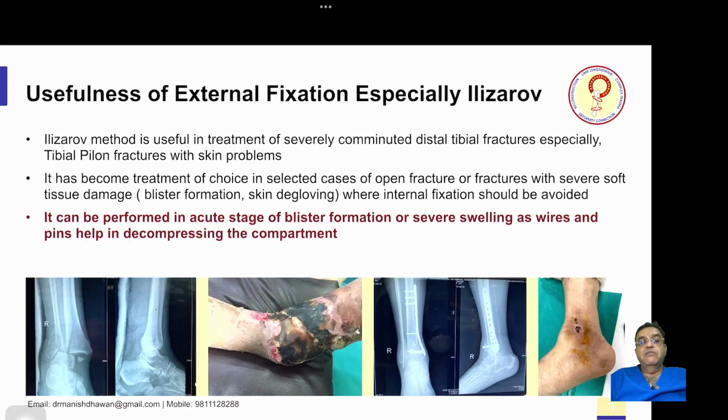It can be performed in acute stage of blister formation or severe swelling, as wires and pins help in decompressing the compartment. Sometimes in acute stage, when there is blister formation or skin problems, you cannot apply the plate. So you have to wait for 2 to 3 weeks before you do the surgery. So Ilizarov is one modality where you can do the surgery in acute stage immediately after injury. It is treatment of choice for infected non-unions.